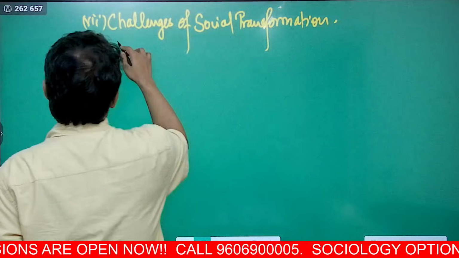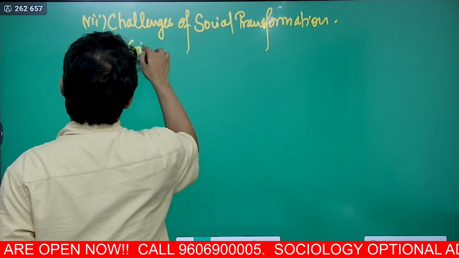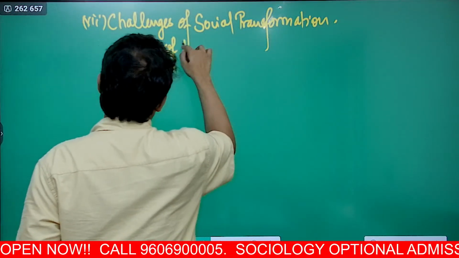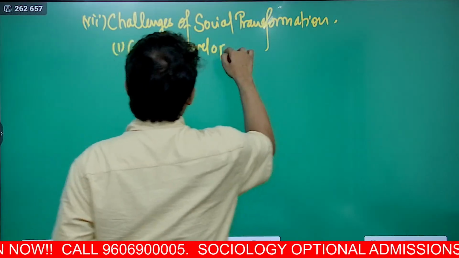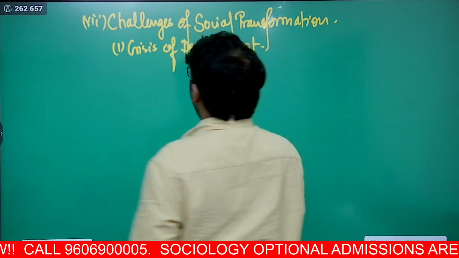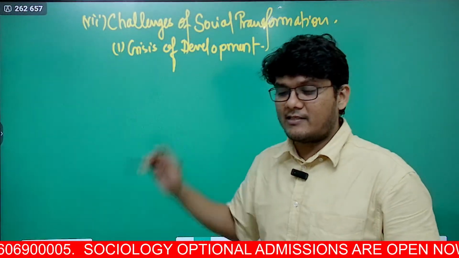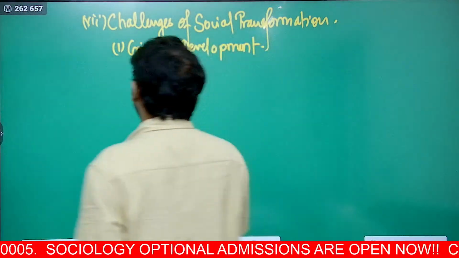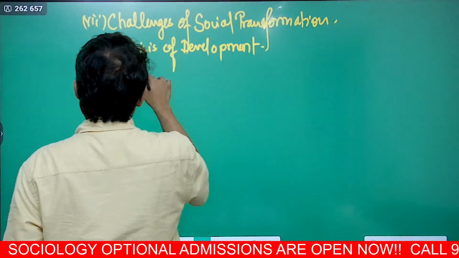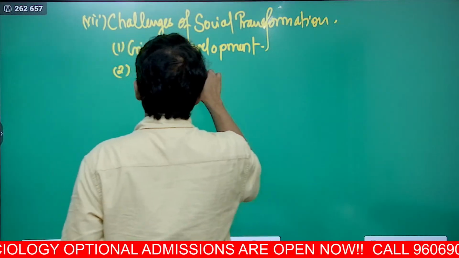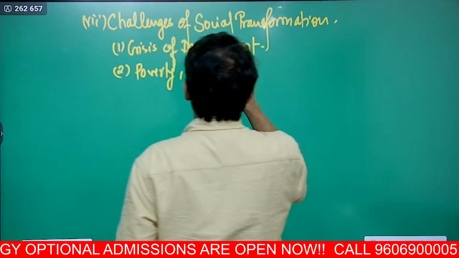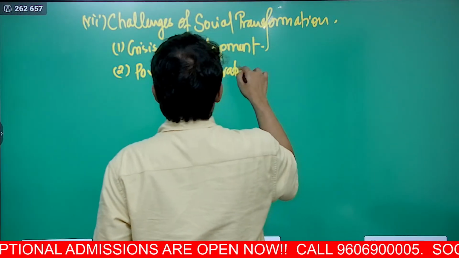So for example, here we'll study about the crisis of development. Yes, you heard it right, the crisis of development. Now development is a positive thing, but what crisis can it lead to? So we'll understand the crisis of development. Then we'll talk about poverty, deprivation, inequality.